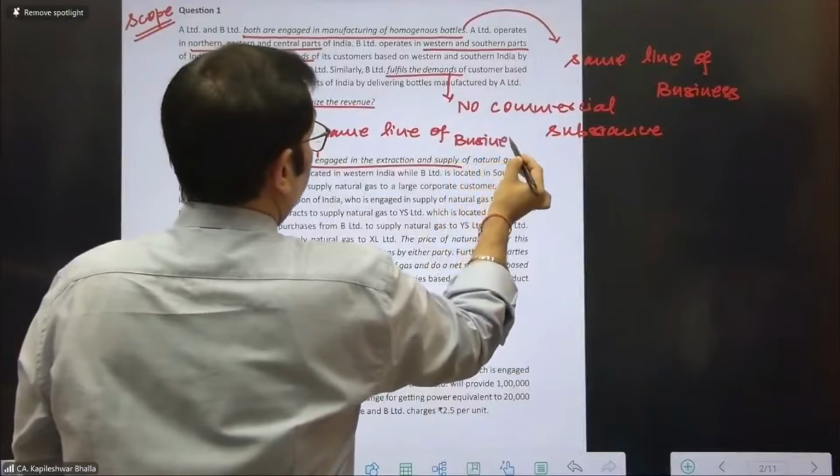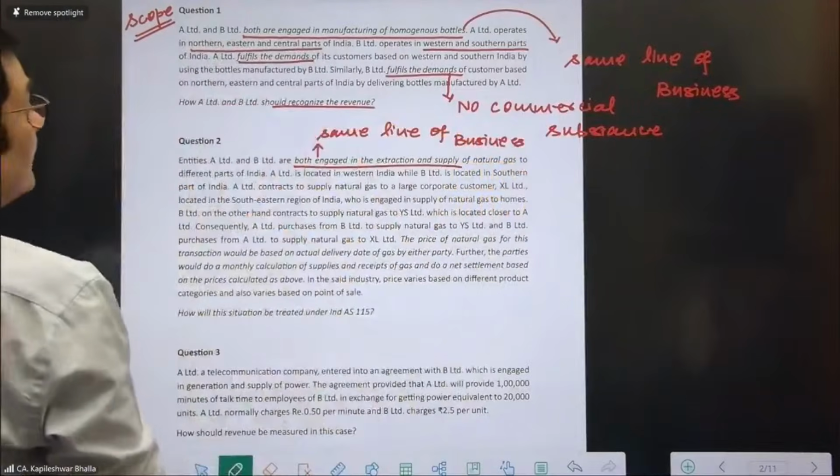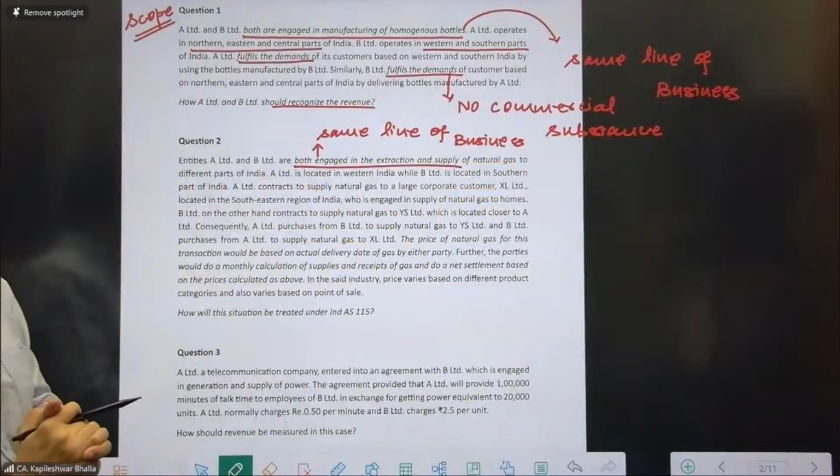After you've done these questions on the scope, we'll quickly make some mind maps as we keep progressing further.